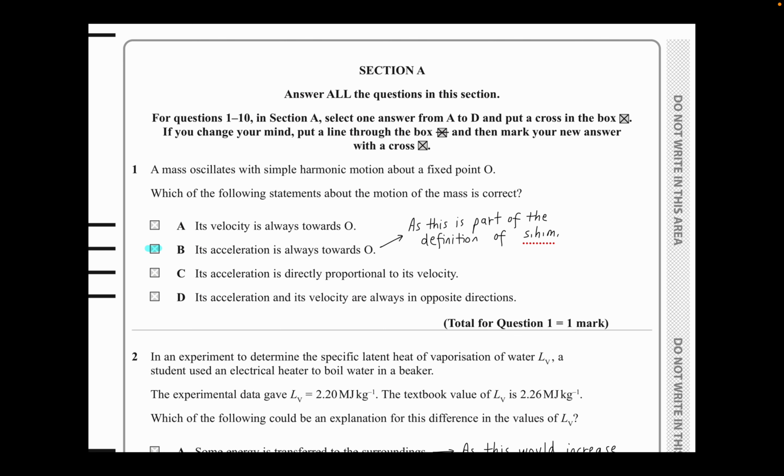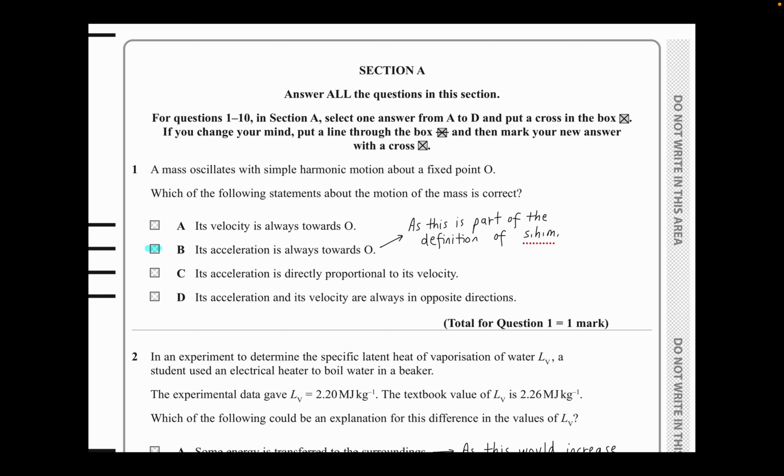What option A is saying is that its velocity is always towards O. Now, this is a simple harmonic motion type question, and we're supposed to know some facts about simple harmonic motion. One of the definitions of simple harmonic motion is that its acceleration is always directed towards the origin point of the simple harmonic motion. Hopefully I'm using the definition right, but the second choice is related to the definition of simple harmonic motion. So that makes choice B correct. Its acceleration is always towards O. So that's how you get 1 mark for this.